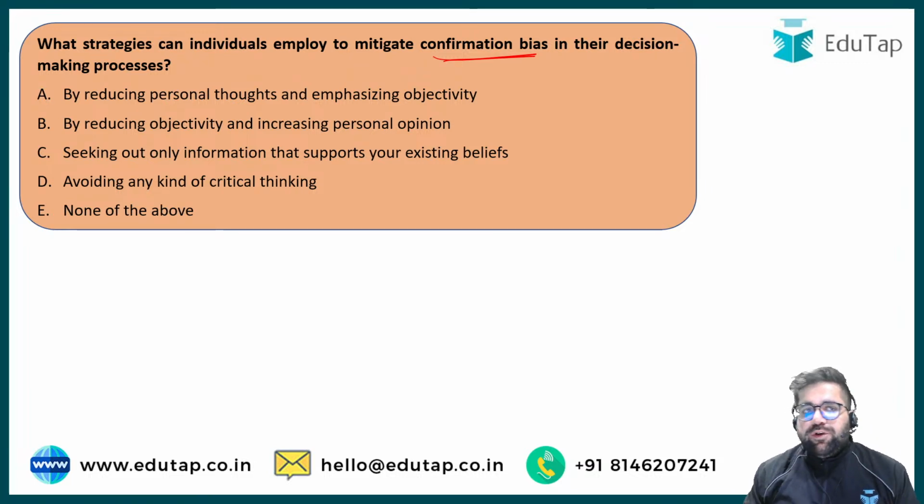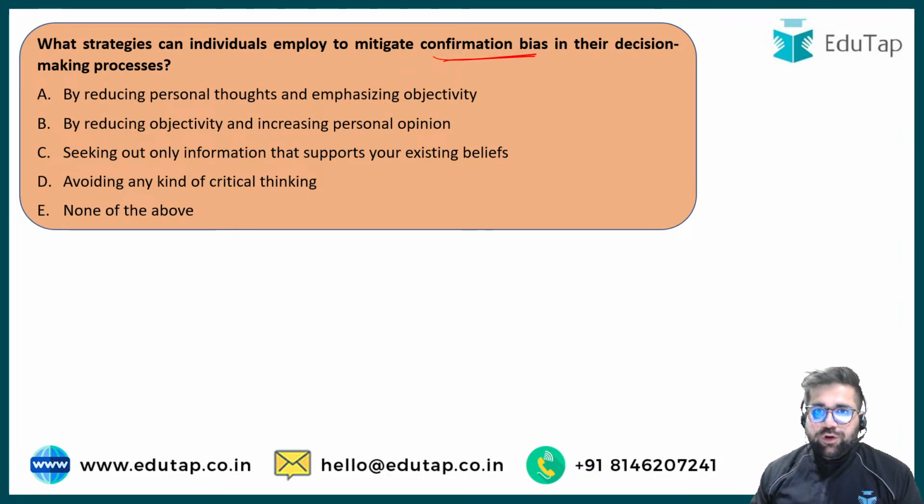Confirmation bias is that particular bias in which I will keep my beliefs, values, and my thoughts to myself. I will not make any decision based on the other person's view. Rather, I will just listen to myself and make the decision based on my views, my beliefs, my values. Definitely, if you have to reduce confirmation bias, then you will have to reduce your personal thoughts. You will have to pay more importance to objectivity. Objectivity means what? That you will listen to the other person. Okay, so try to answer this question which is now coming on your screen.